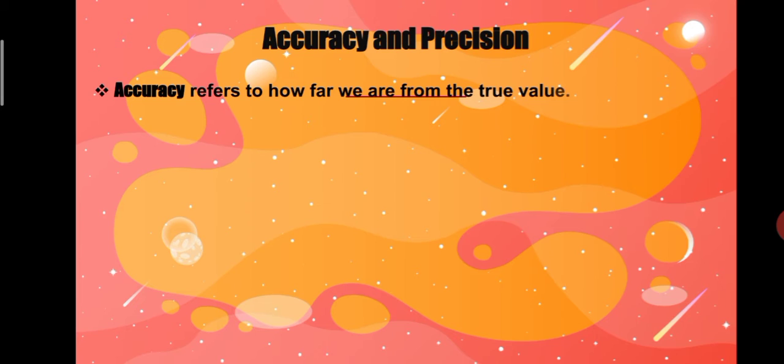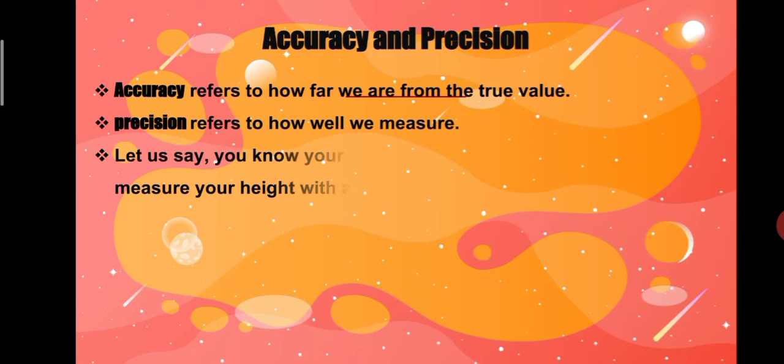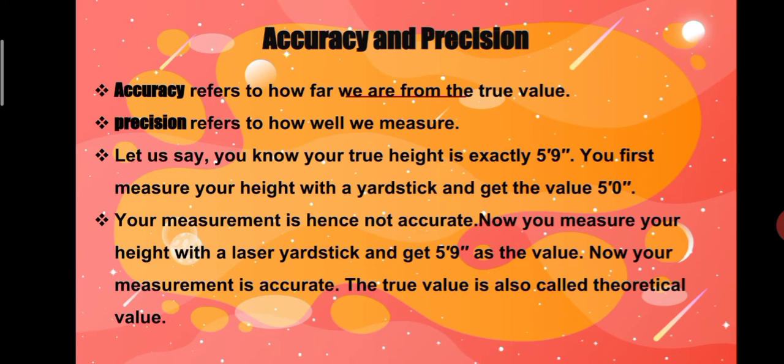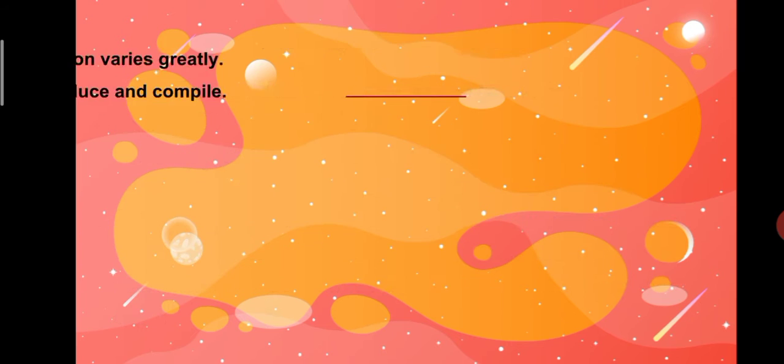Accuracy and precision. Accuracy refers to how far we are from the true value, and precision refers to how well we measure. Let us say your true height is exactly 5.9. You first measure your height with a yardstick and get the value 5.0. Your measurement is hence not accurate. Now you measure your height with a laser yardstick and get 5.9 as the value. Now your measurement is accurate.